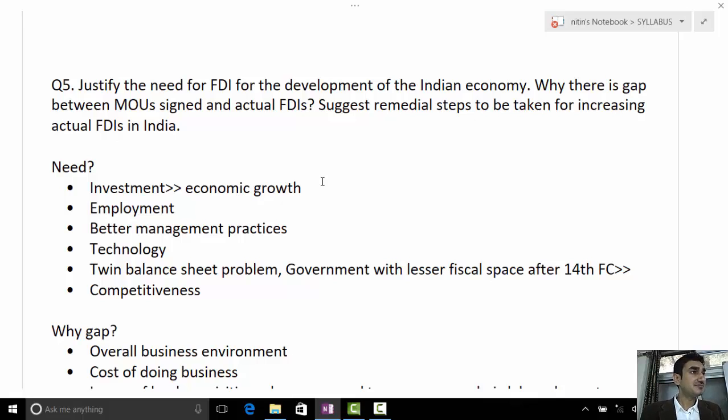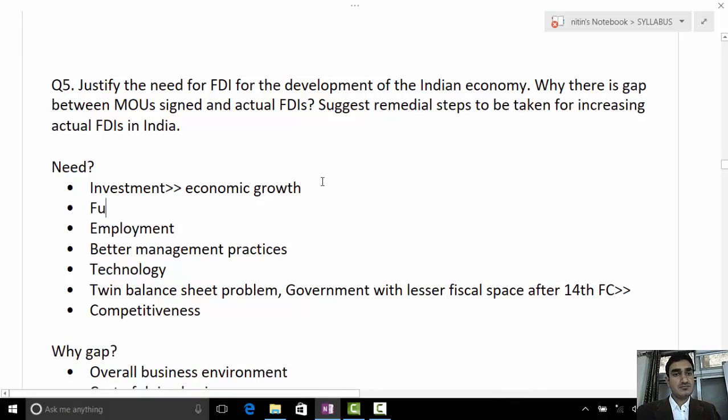Actually, there are many projects, government projects and private projects, which are stalled because of less capital. Because of capital, it's in deadlock. One is dependent on others, so there is a vicious cycle, and finally it is in deadlock. So we need some amount to be pumped in, and FDI will help us with this. The second one is the gap, which is actually created because of red tapeism and corruption, and because of very strict land rules.